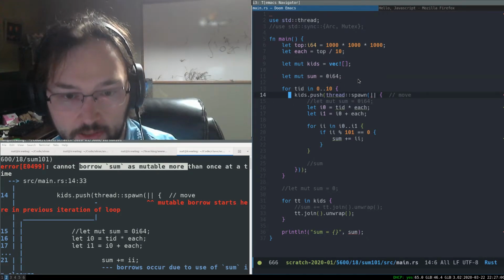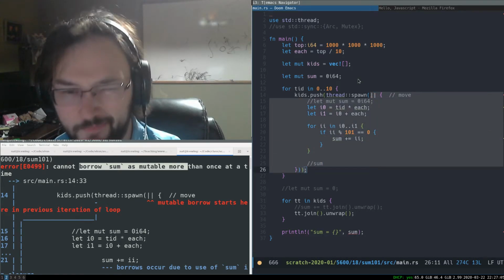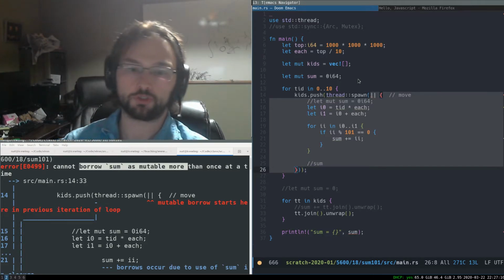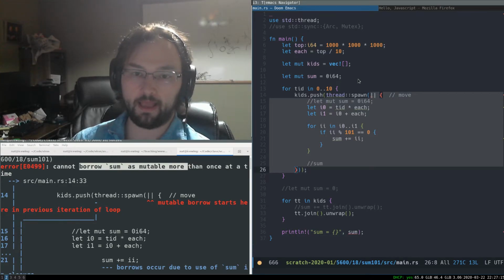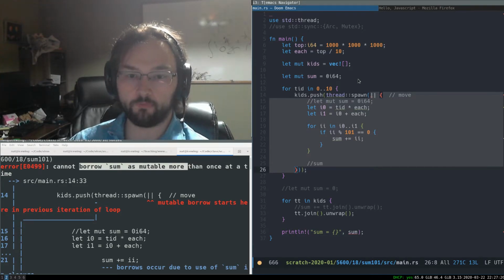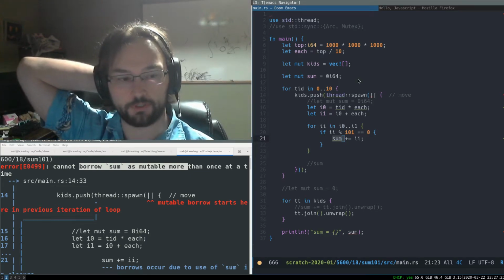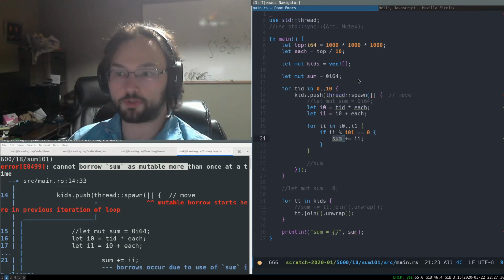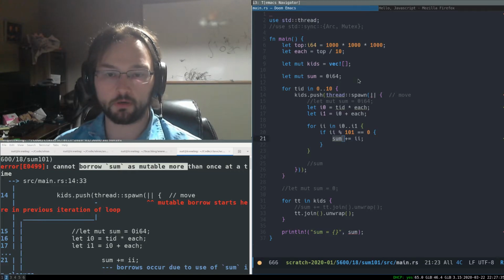And in this anonymous function, this thread spawn function, which takes an anonymous function as an argument, like a lambda, we have lexical capture of that sum variable, and we try to reference it in here. Rust realizes that this reference to it in here has to also be mutable, but it knows that we're calling thread spawn here more than once, and this code may execute concurrently.